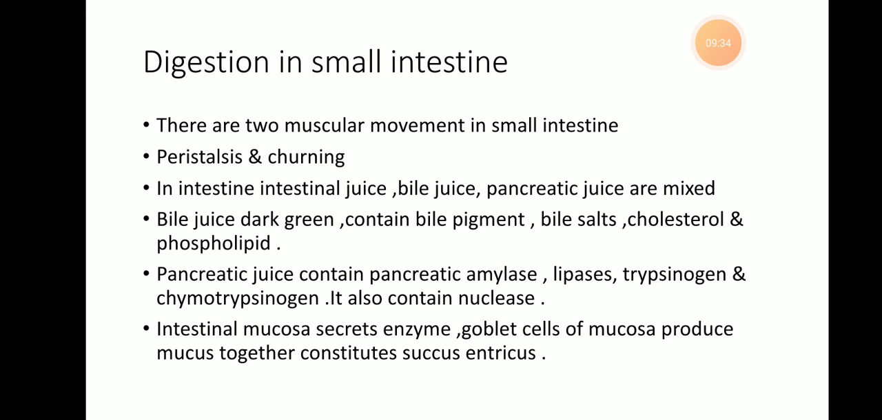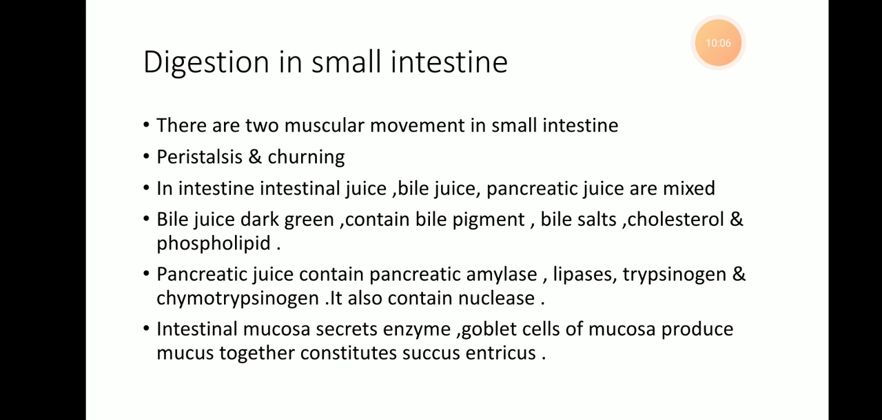The bile juice is dark green colored and contains bile pigments. The bile pigments may be bilirubin and biliverdin. Then bile salts, cholesterol and phospholipids are also present in the bile juice. Bile does not contain any digestive enzyme. Bile salts neutralize the acidity of the chyme. Only the bile neutralizes the acidity.